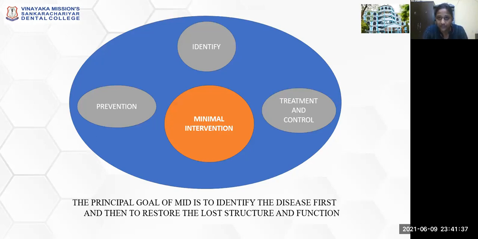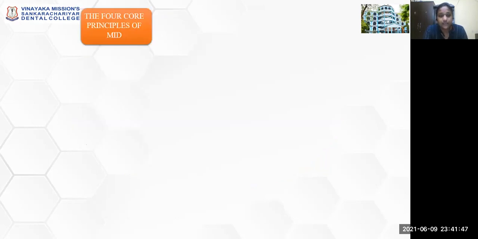Then after identification, the prevention of caries before its occurrence, or preventing or arresting the dental caries after its occurrence, and then treatment of cavitated lesions. So this can be put forward by 4 core principles.